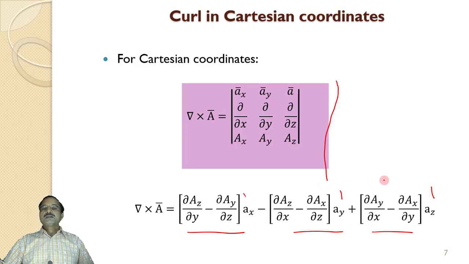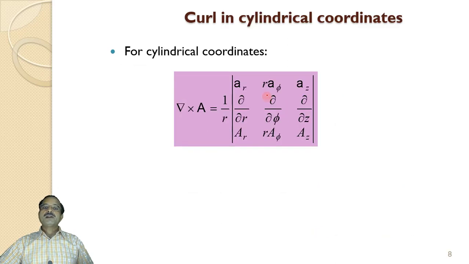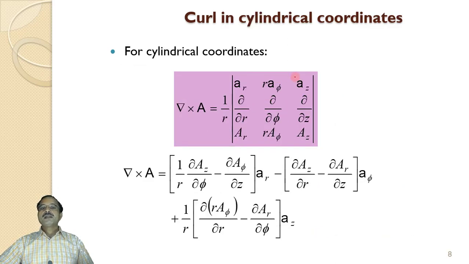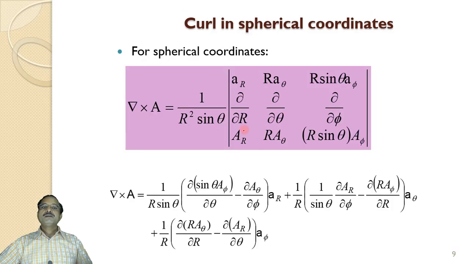So this is the concept of curl, then mathematical equations for Cartesian coordinates, and in the same manner the equations can be derived for cylindrical coordinates. Now in cylindrical coordinates we have r, phi, and z. So this is the r component, phi component, and the z component of curl. Similarly in spherical coordinates, r, theta, and phi. So the r component, theta component, and phi component of curl.